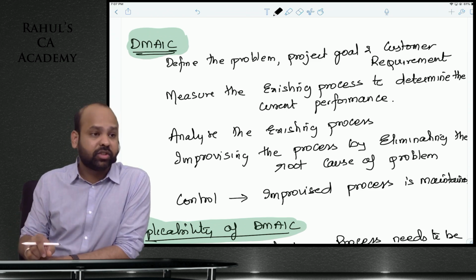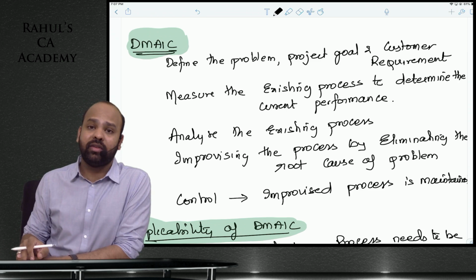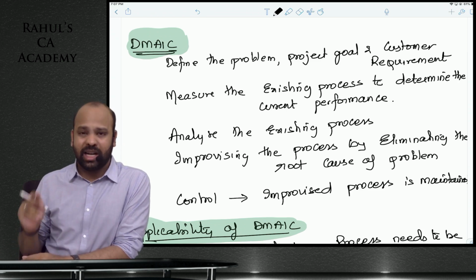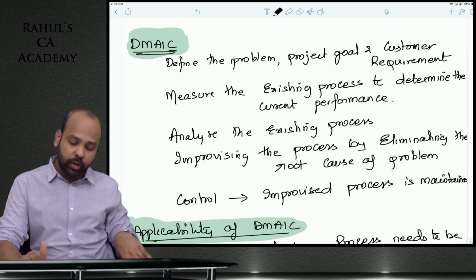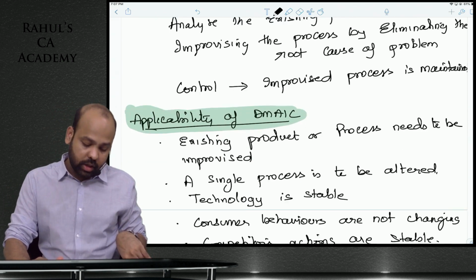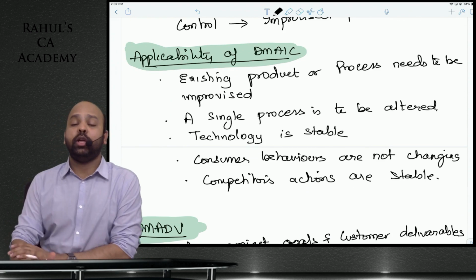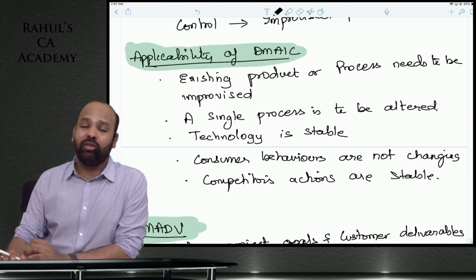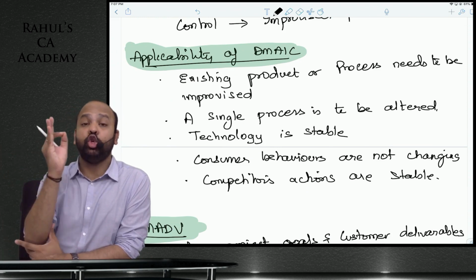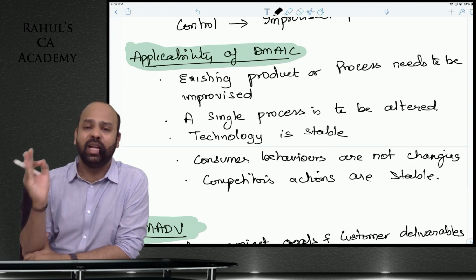Define the problem, measure the existing process, know the current performances, and then, beta, A stands for analyze the existing processes, guys, to know what are the defects. I, beta, is improvise by targeting the root cause of the problem, guys, and C is control, ensure, beta, that you are able to maintain the improvised process. Now DMAIC, beta, can be used only in respect of an existing product that needs to be improvised. If it's a new product or new process, DMADV. If it's a new product or a new process, DMADV will come, beta.